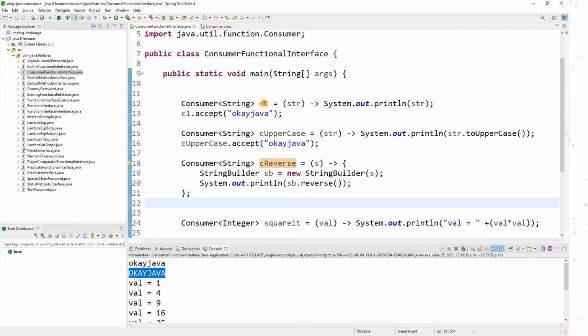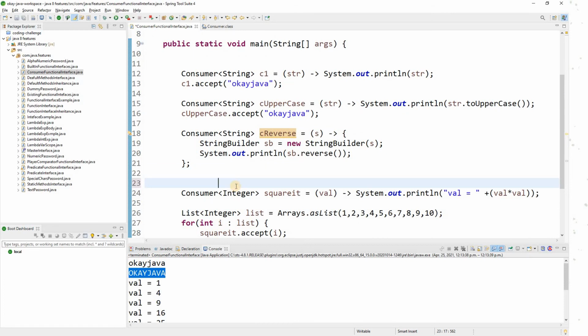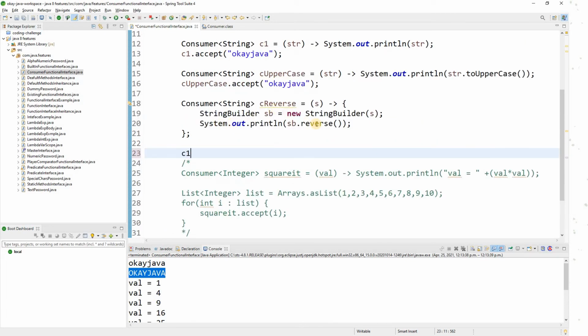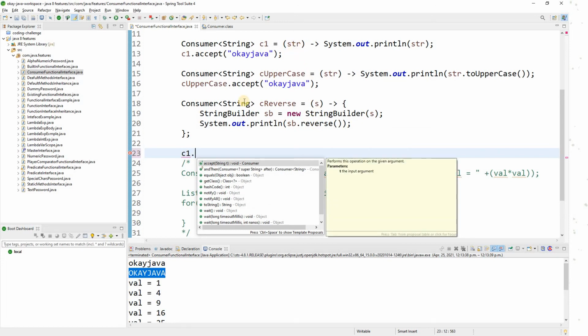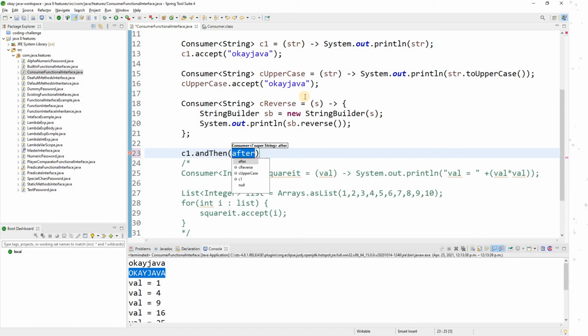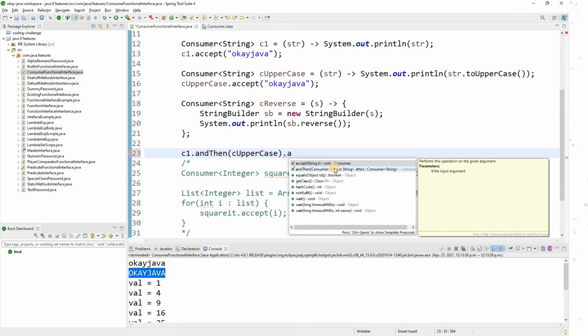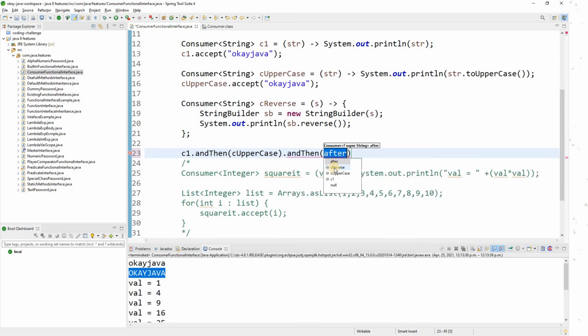Okay, to apply all three consumers on one input value, what I will do is first use C1. What C1 will do is simply print the string. Then I want to use, sorry, C andThen. By using andThen you can pass multiple consumers. You can see the input value, this is expecting another consumer here. So I will use C uppercase here, correct? Now, for example, I want to join another consumer. So I can use one more andThen, and this time I will use reverse, correct?